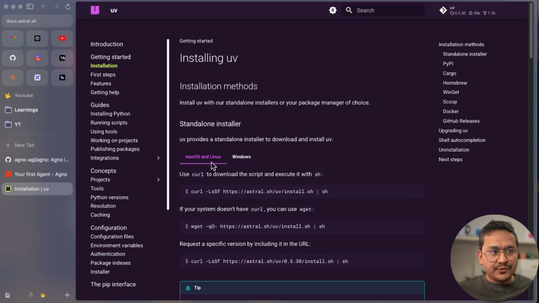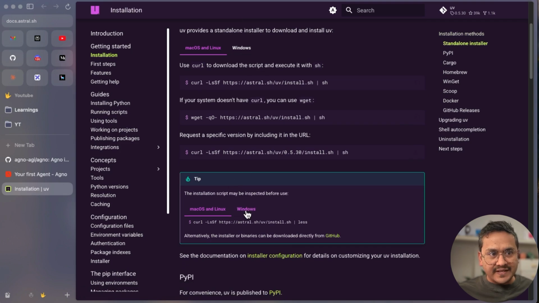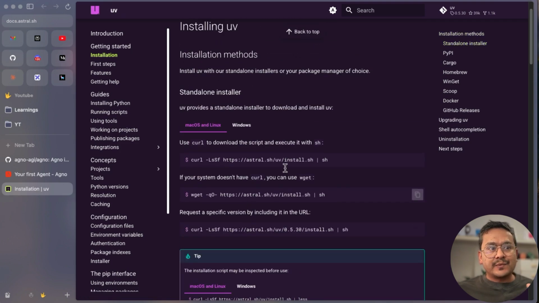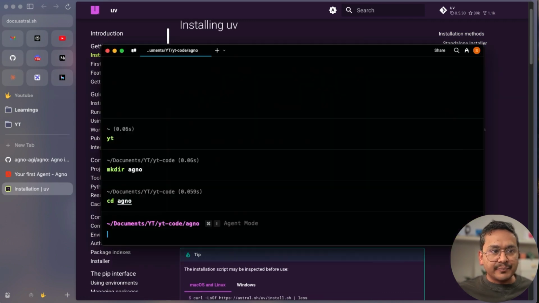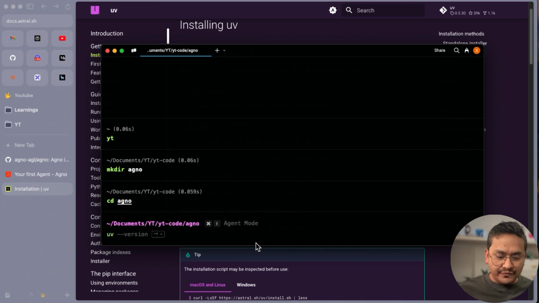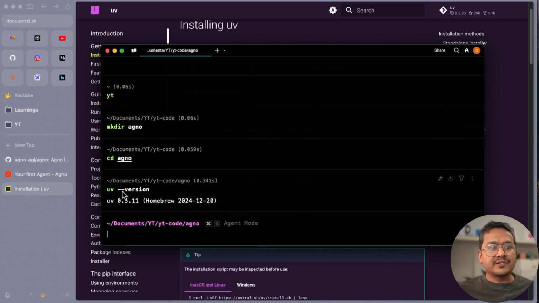If you go to this UV page, I'll provide the link in the description. Just install whatever your preference is. On Mac OS, Linux, or Windows, all the different steps are mentioned here. I have already installed it. You can just copy and install it. I have already installed it using brew. So if I do uv version here, you can see I have installed version 0.5.11 with Homebrew.